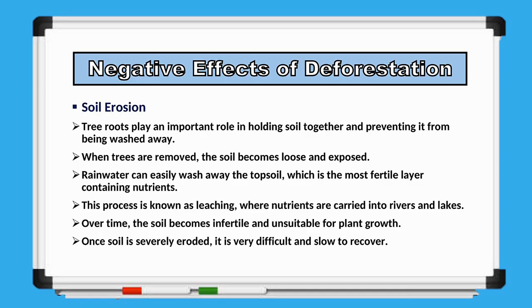Tree roots play an important role in holding the soil firmly in place. When trees are cut down, the soil becomes loose and exposed. Rainwater can then easily wash away the fertile topsoil, which contains most of the nutrients needed for plant growth. This process, known as leaching, carries valuable nutrients into rivers and lakes. Over time, the remaining soil becomes infertile and unsuitable for growing plants. Once severe soil erosion has occurred, the land takes a very long time to recover.